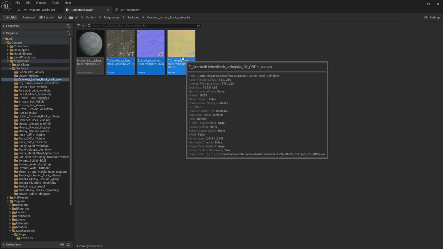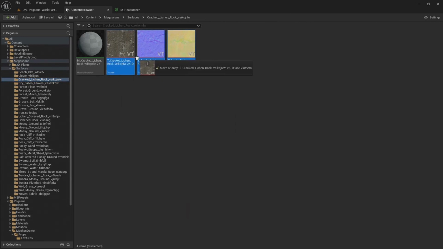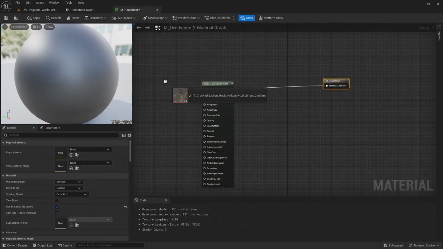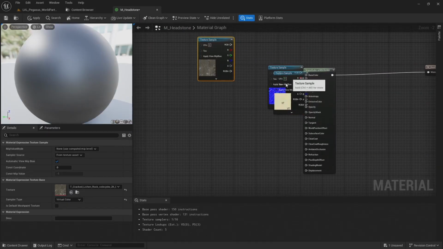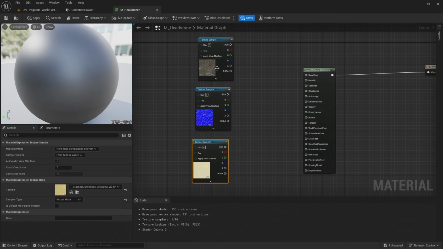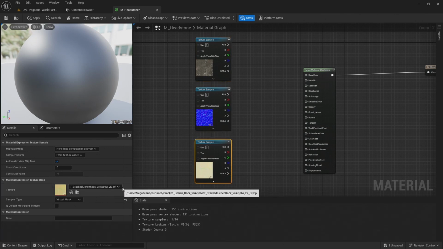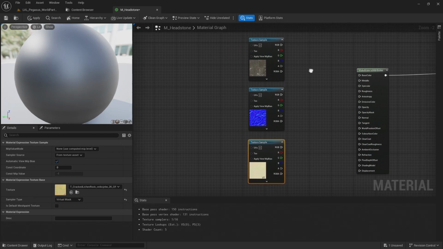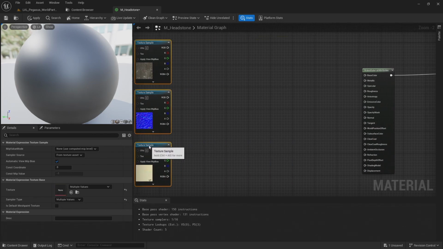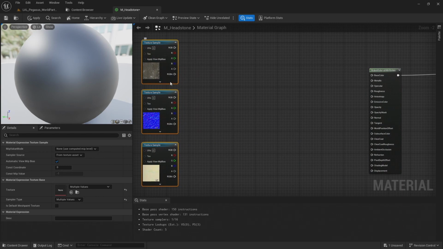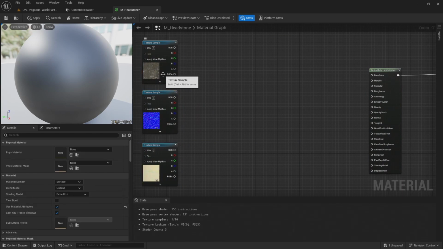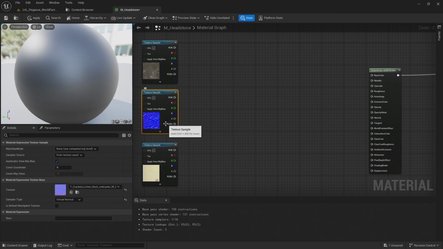I'm going to select all three of these textures and drag and drop them into the material. So I have the base color texture, a normal map, and then a packed occlusion, roughness, and displacement. I like to make parameters to allow me to adjust these materials, such as changing the saturation or brightness of the base color, or to increase the intensity of the normal map. So let's create those parameters now.